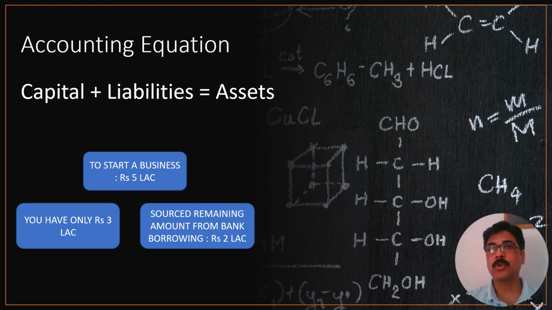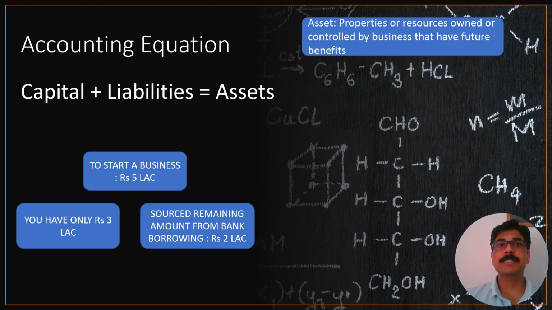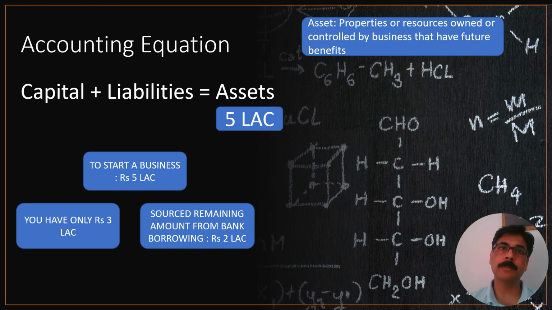Now, let's recall our definition with respect to asset. What was the asset? Asset was the properties or the resources owned or controlled by a business that have future benefits. So, if we look at this 5 lakh rupees which this business entity has, or you having started this business, you are having this 5 lakh now. So does this 5 lakh have future benefits? Yes, you can use this cash in your business accordingly, and this will provide you the benefit. Is this owned or controlled by you? Yes, this is owned and controlled by you. That's why this comes under the category of assets, and the total amount of these assets which you have now is rupees 5 lakh.